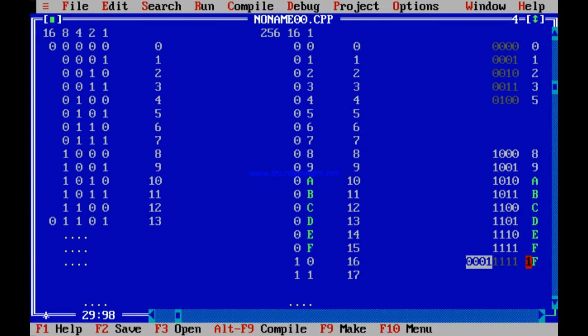00011111 in hexadecimal is 1F. Conversion is so easy. You check this: what is 00011111 in binary?